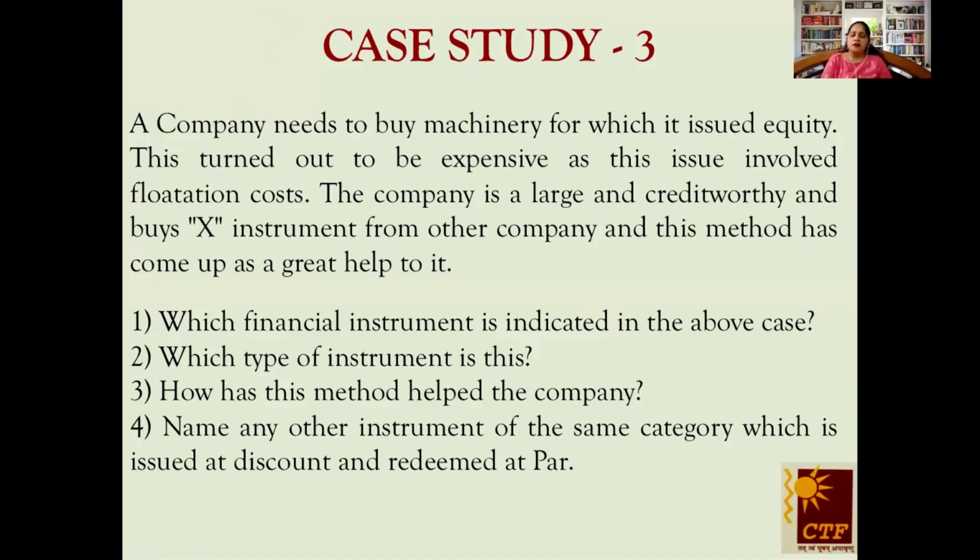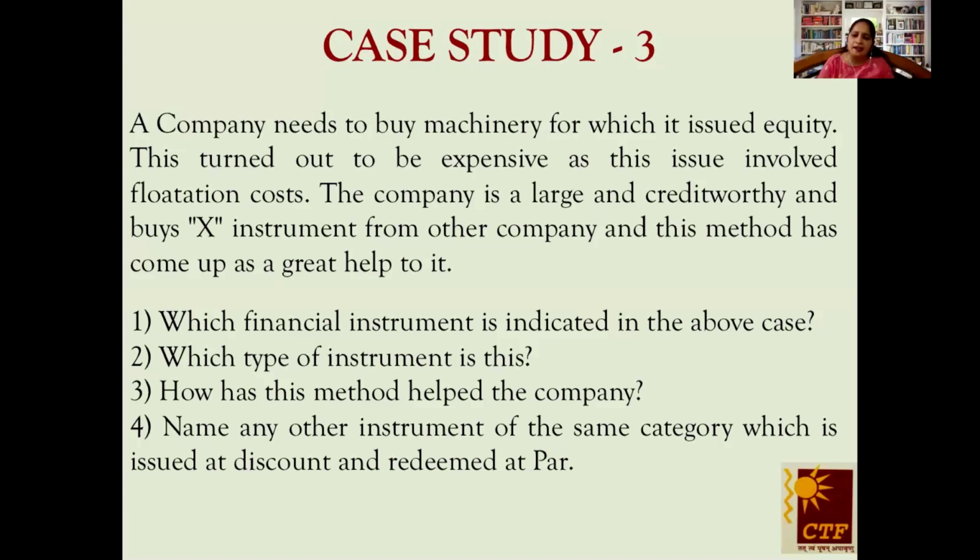Well, dear children, here I would like to tell you one thing. In the previous case study, right from the second part of the question, we were able to get the hint as to what the answer is. Here, by reading parts 1, 2 and 3, we haven't got any hint at all. But part 4 gives a very little hint: name any other instrument of the same category which is issued at discount and redeemed at par.